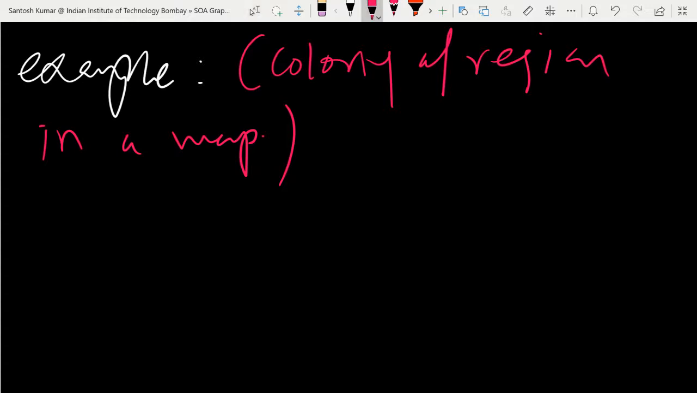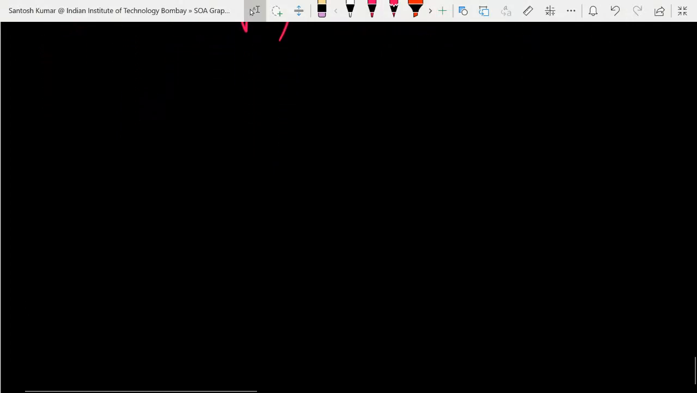So in a map like India's map, or a world map, you want to color each country. The condition is that two adjacent countries will not be given the same color. You have to give different colors. So how many minimum colors will be required? That type of problem will come into this category. So let me write the question now.